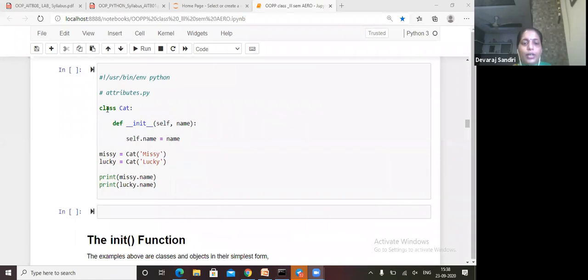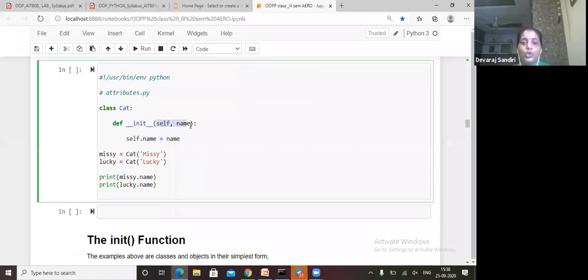Here we are giving two arguments. We take a class Cat, and create a function def init of self comma name. I told you self is compulsory in init. The first argument will be self.